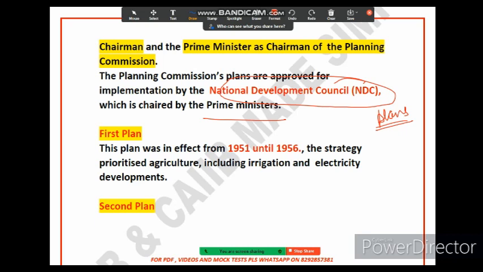Okay, so now let's discuss the first 5-year plan. After that we will discuss all the 5-year plans in detail. What are the things that were included in the first 5-year plan?